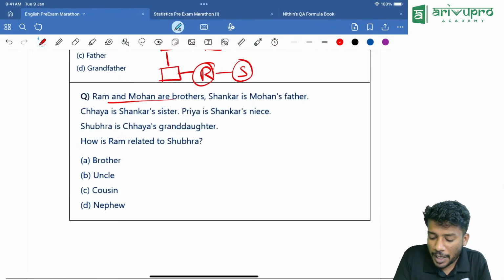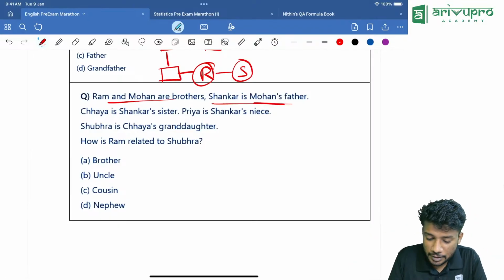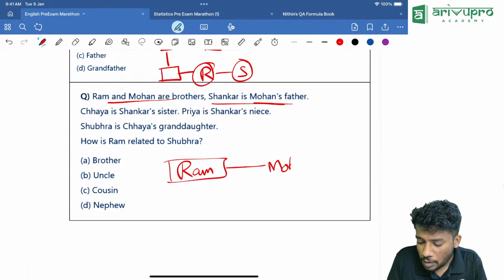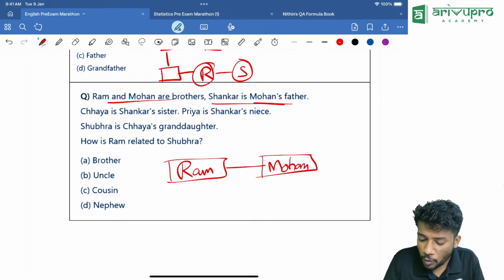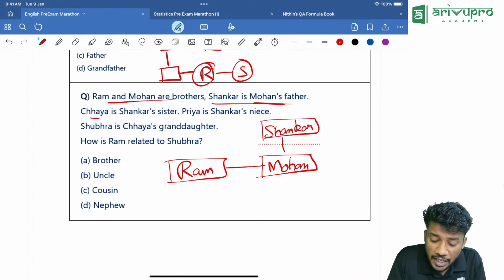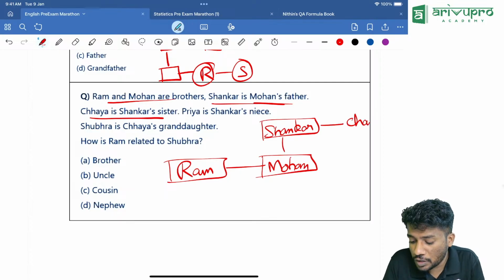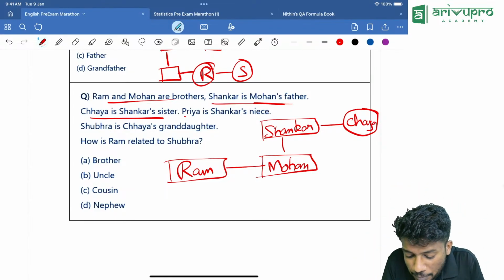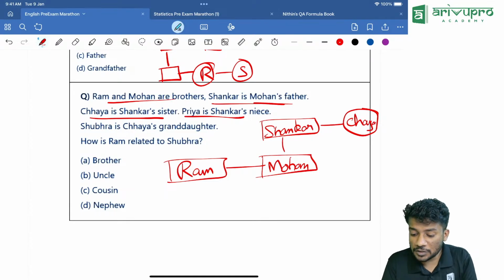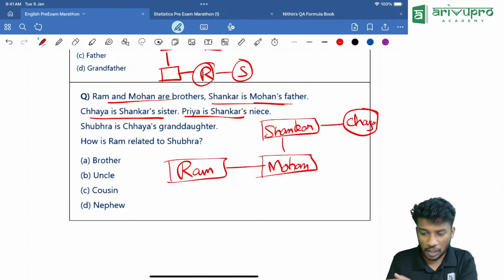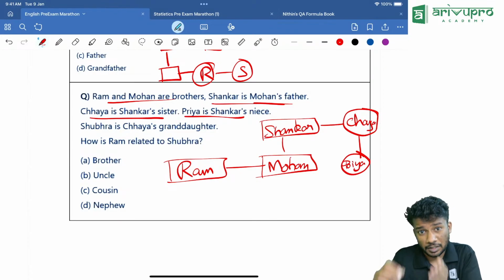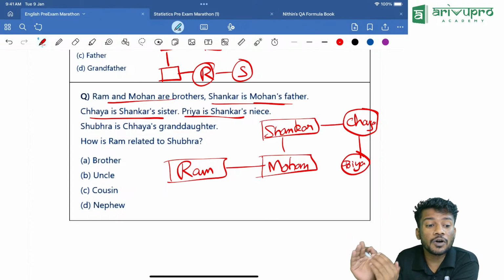Okay. Next one. Ram and Mohan are brothers and Shankar is Mohan's father. That means Ram is there, then Mohan is there. Ram and Mohan are brothers. Shankar is Mohan's father. That means Shankar is in the top generation. Then Chaya is Shankar's sister. That means Chaya is over here. Single line, then circle. That means female. Then Priya is Shankar's niece. Shankar's niece means what? Chaya is the sister of Shankar. That means Priya will be Chaya's daughter. Niece means brother's or sister's daughter.